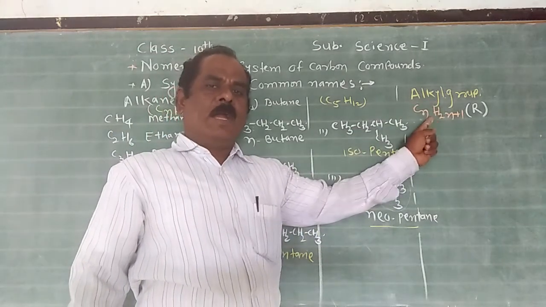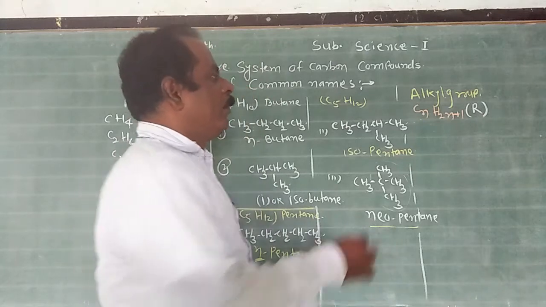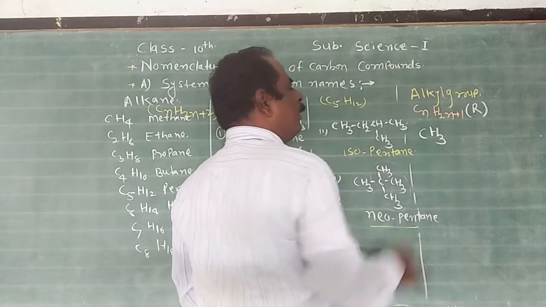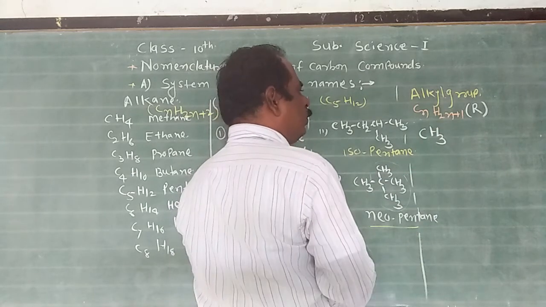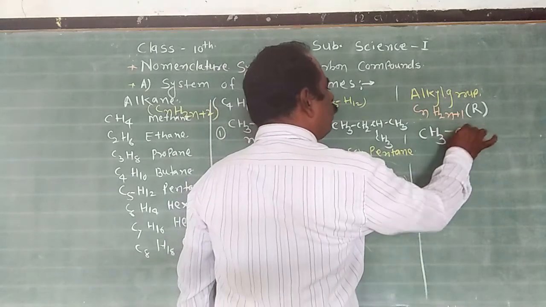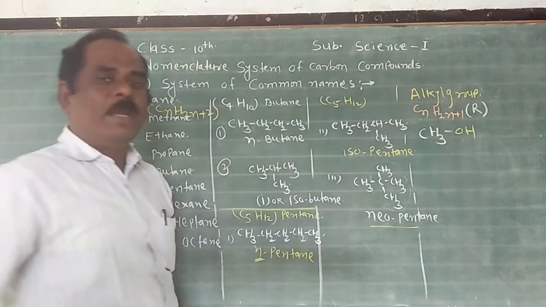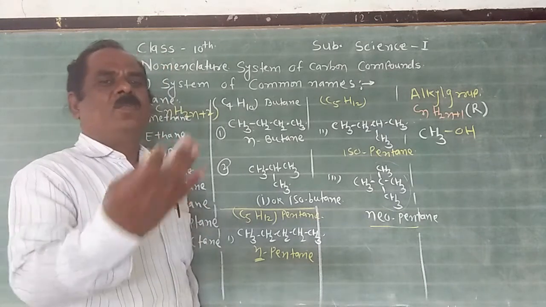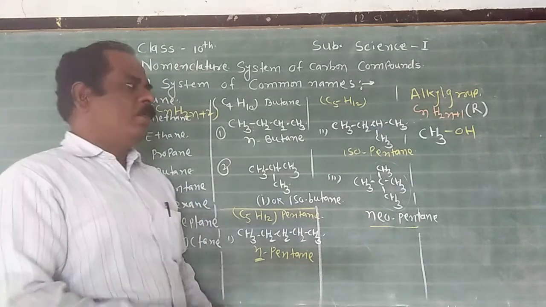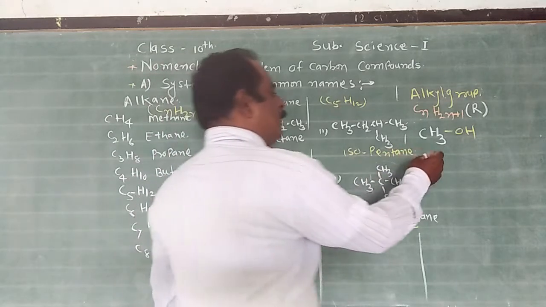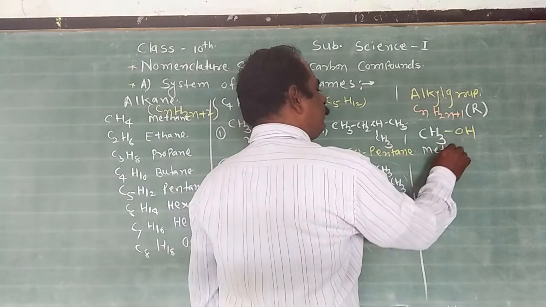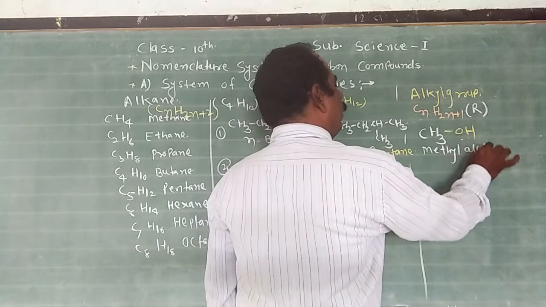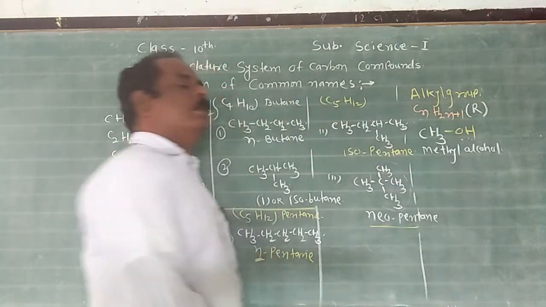In such hydrocarbon compounds, how to write the common name? For example, one hydrogen less than methane is the methyl group, CH3. Let us consider the CH3 group attached to OH. OH is the functional group of alcohol. How to write the common name? First write the name of the alkyl group, then add the functional group name. CH3 means methyl, OH is the functional group of alcohol, so we add the word alcohol. We get the common name methyl alcohol.